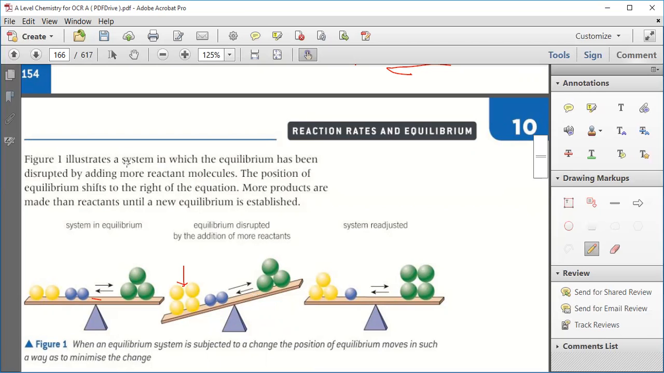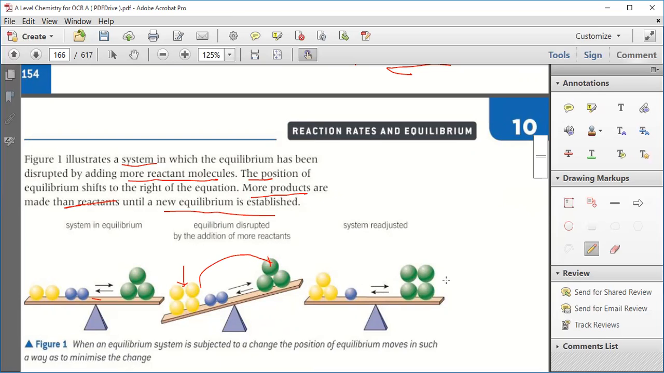Now see, a system in equilibrium has been disturbed by adding more reactant molecules. The position of the equilibrium shifts towards the right of the equation. More products are made from the reactants until the new equilibrium is established. These reactants will try to make more products. So you can see there are 4 more products now, and again it will be in equilibrium.